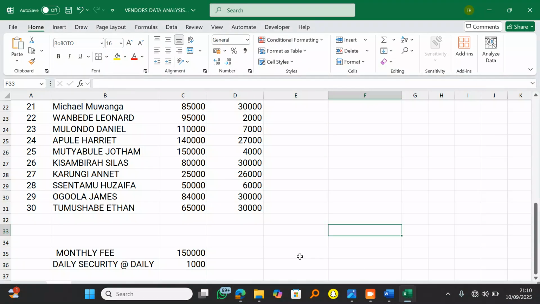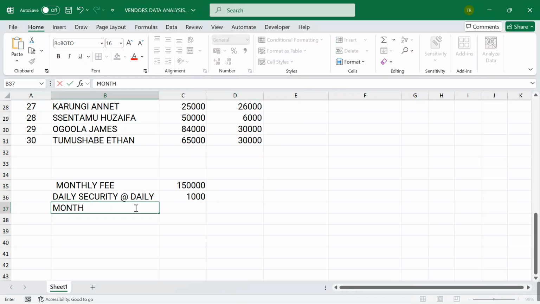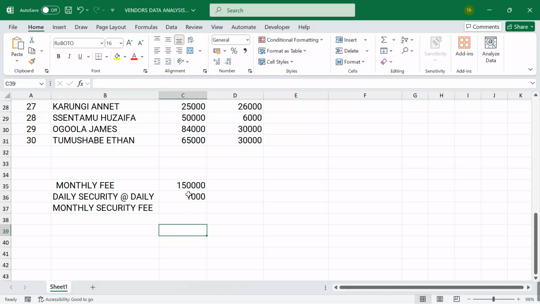So I'll come here and say now monthly security fee. Monthly security fee, where I'll get this figure here, I multiply it with the 31 days.